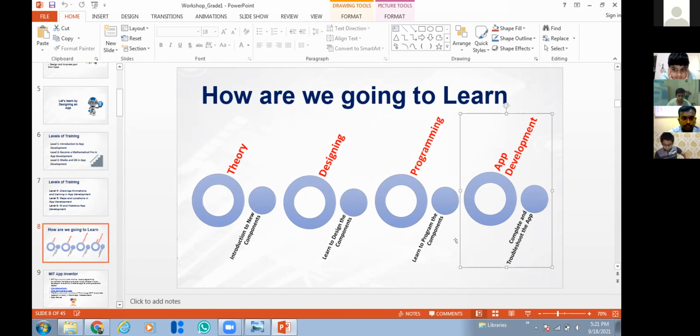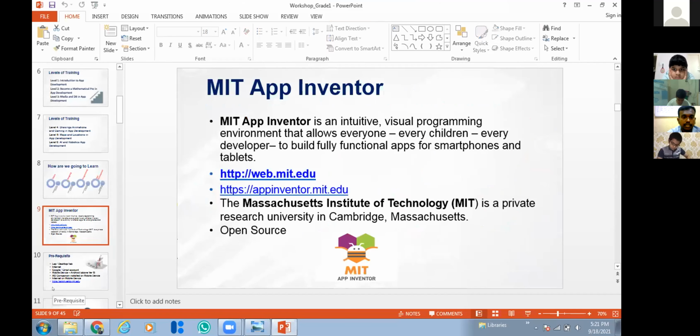and finally the execution. Okay. Now, someone has asked what software platform we are going to use, right? Since everyone is a school child, maybe 4th standard, 5th standard, 7th, 8th, 9th, 10th, everyone is from school, right? So there is a software called MIT App Inventor. It is specially made for school children. Yes, you can write this down, the software name. So the software platform we are going to use is MIT App Inventor.